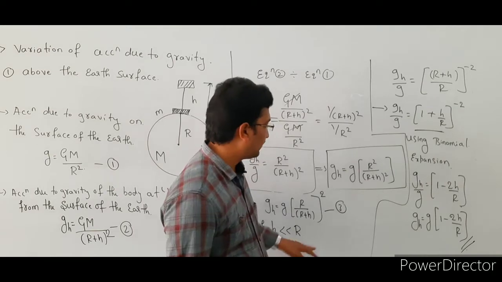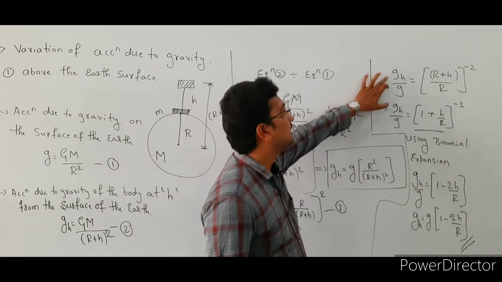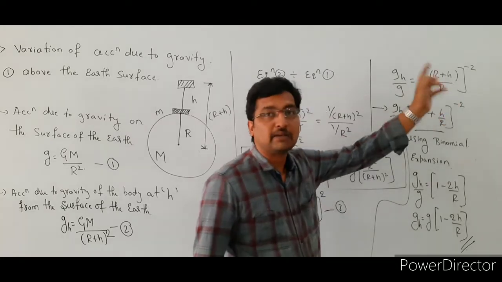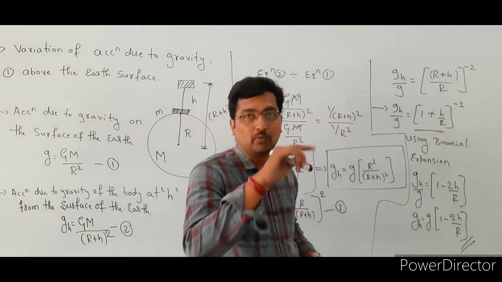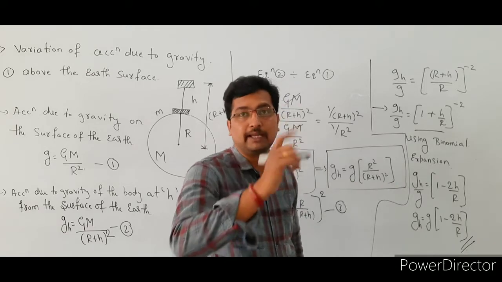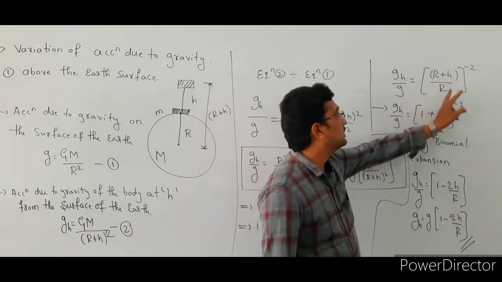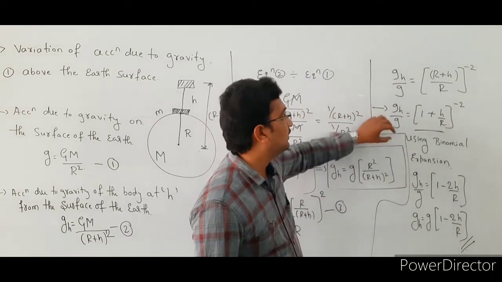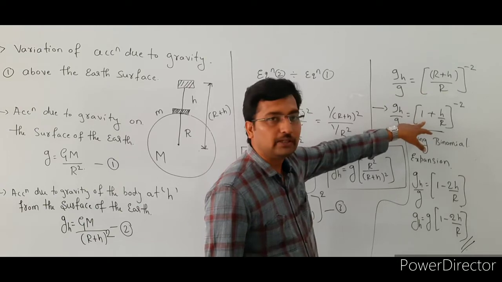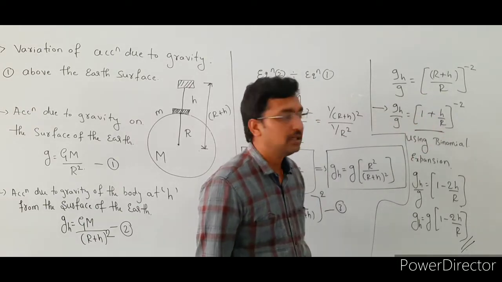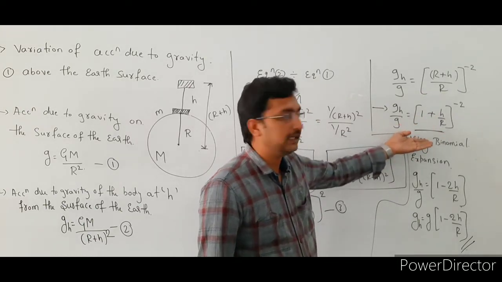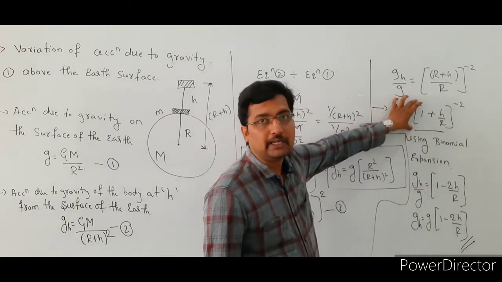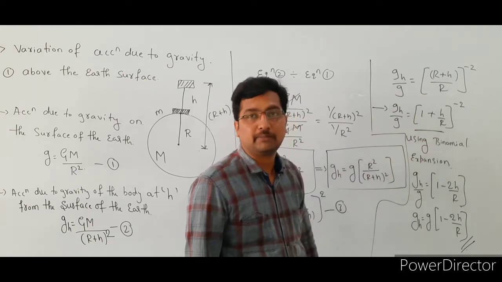So here, we write the equation as g suffix h by g is equal to (R plus h) divided by R to the power minus 2. It can be written as 1 by x is equal to x to the power minus 1, so that is (R plus h) divided by R to the power minus 2. Then R by R is 1 plus h by R as it is. After that we use the binomial theorem, with the help of which we expand this term. We will learn the binomial theorem in mathematics, right.